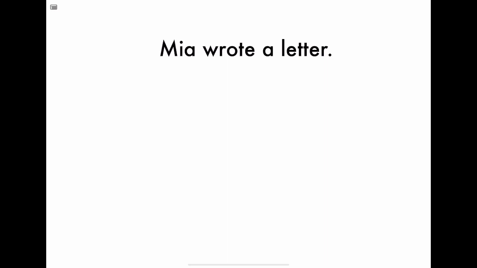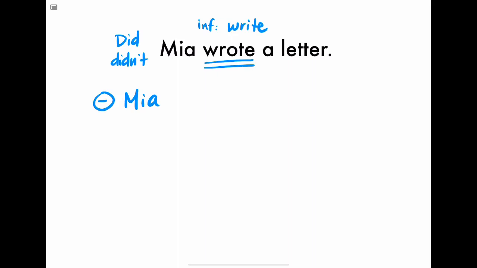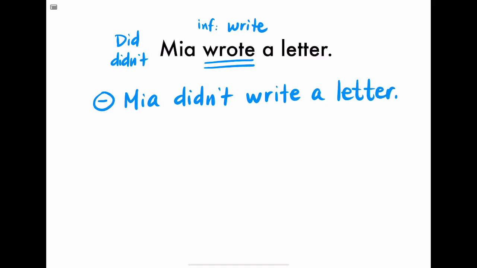The next example is Mia wrote a letter. In this case, we have an irregular verb wrote. We will use the auxiliary did in past simple tense, and the negative auxiliary is didn't. When the auxiliary is in the sentence, we will use the infinitive form of the verb, which is write. And now we're ready to make our negative and interrogative sentence. The negative sentence is Mia didn't write a letter. That is our negative sentence.